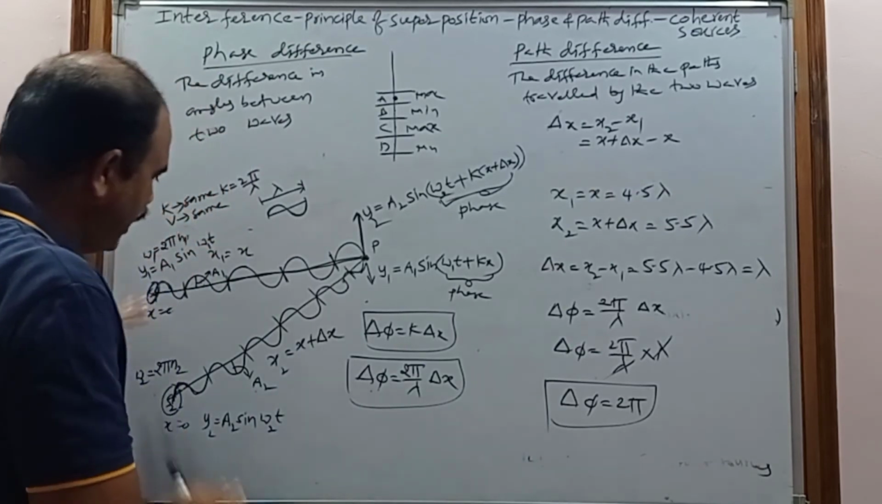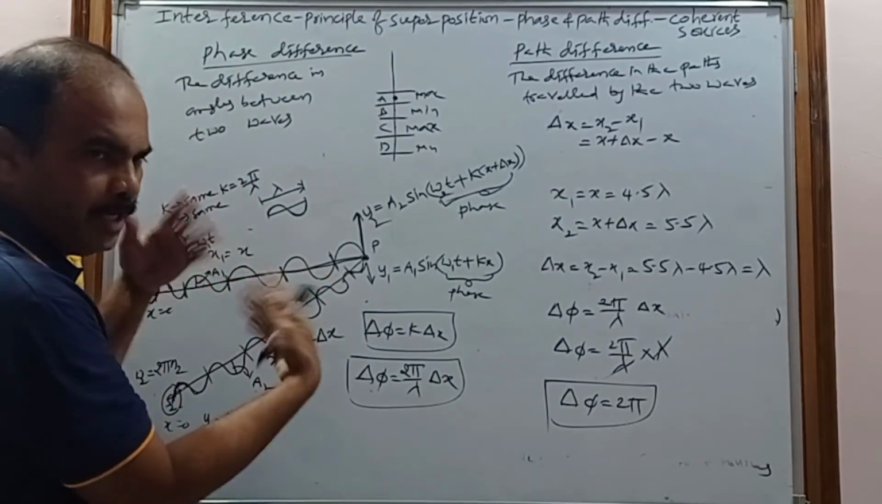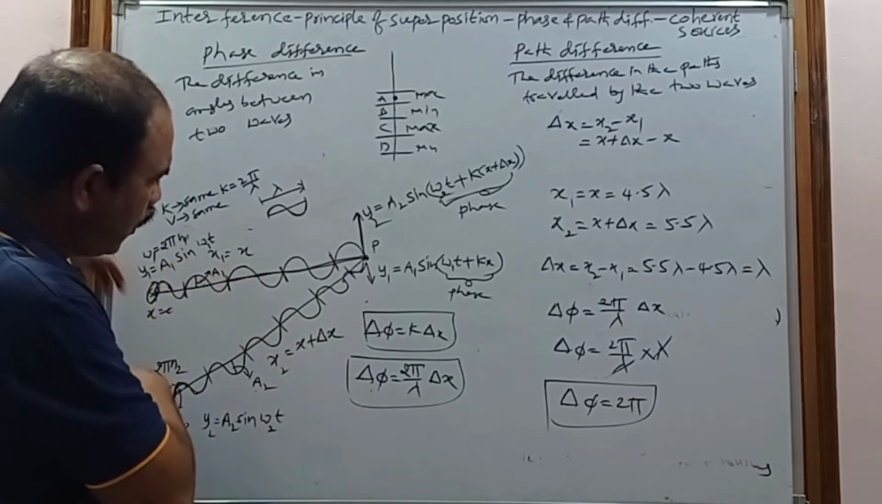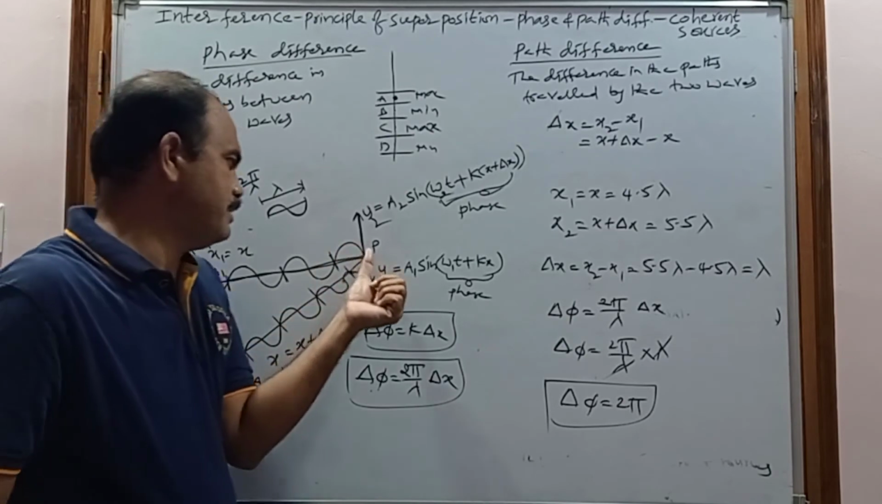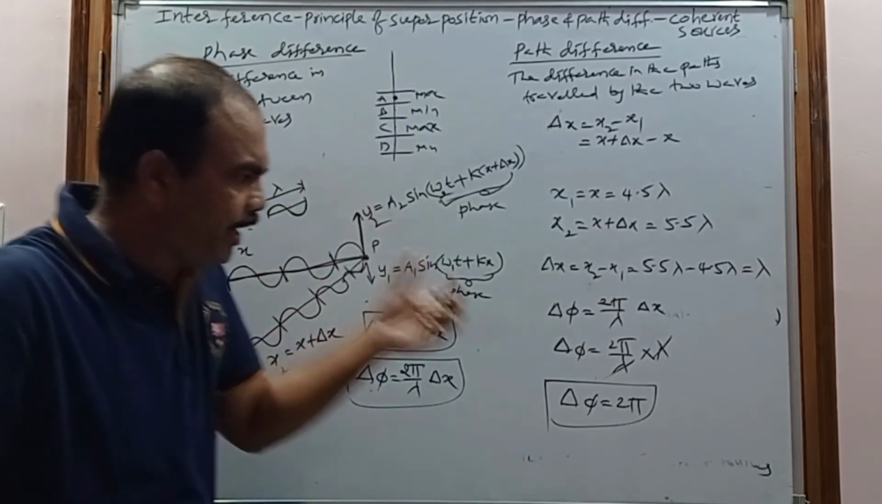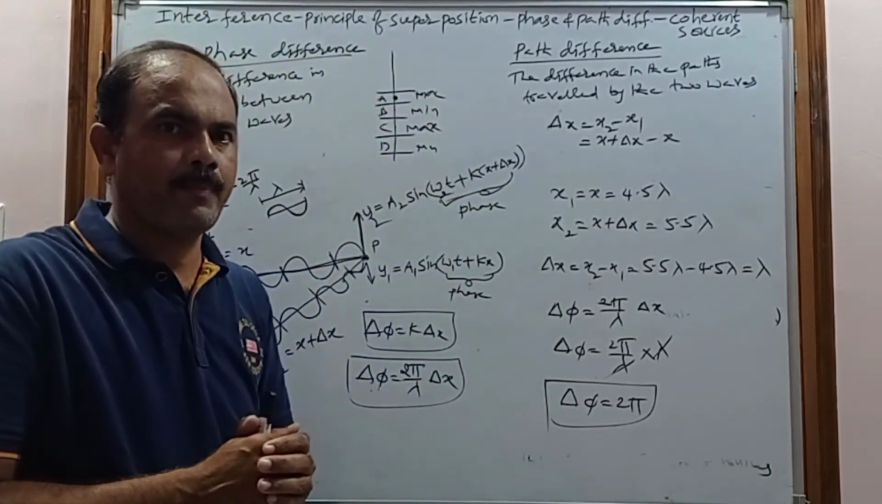But again, as time passes, many waves are produced by these two sources of light, and when they reach this particle P, they again maintain the same phase difference.